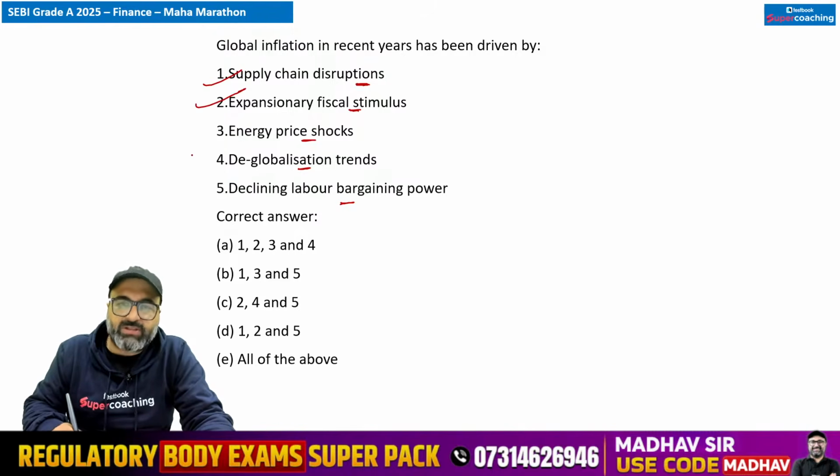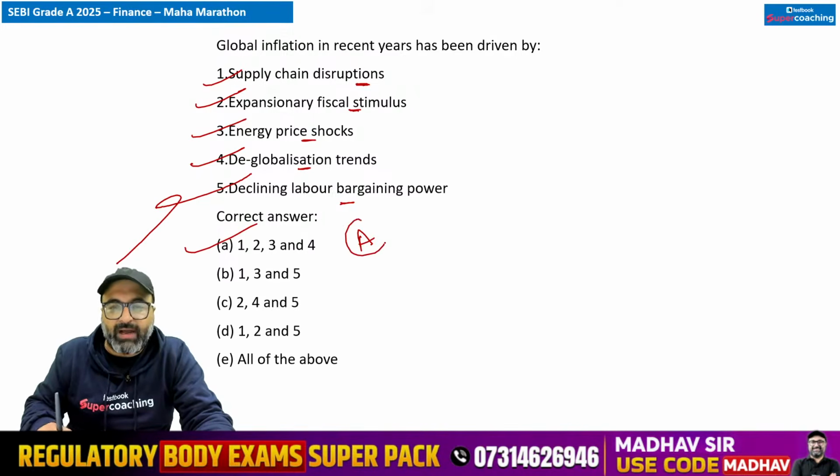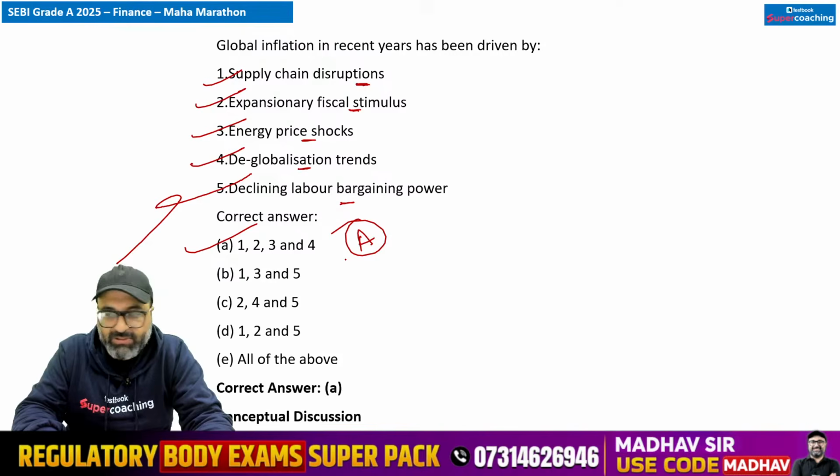Expansionary fiscal stimulus correct है. Energy price shock correct है. Deglobalization correct है. लेकिन labor power decline नहीं हुई, बल्कि labor की जो bargaining power it has increased over the period of time. So keeping that in mind, A option is correct.